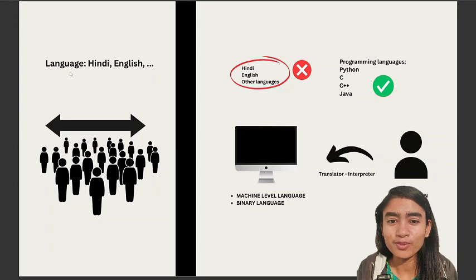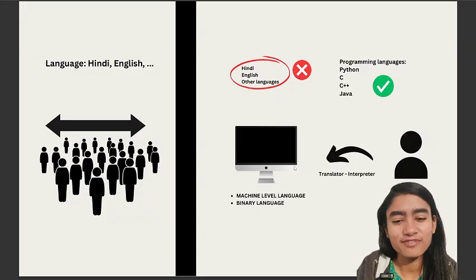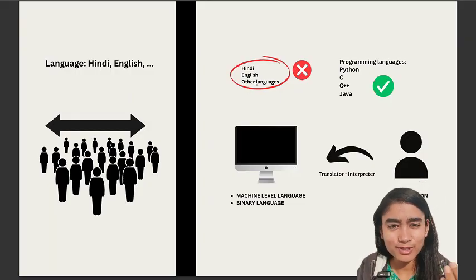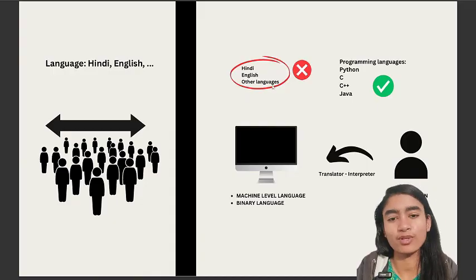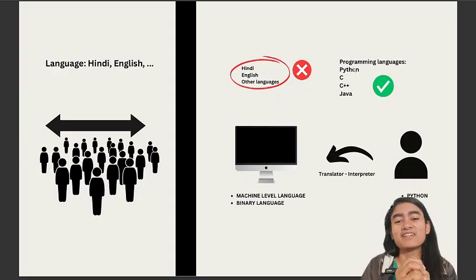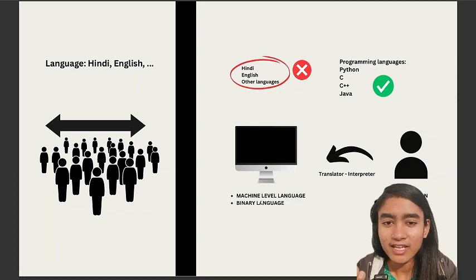If I want to talk to my computer, if I want to give some work to my computer, what do I have to do? Will I talk in English or Hindi to my computer? And suppose I talk to my computer in English or Hindi, will my computer be able to understand? No, of course not, because our computer doesn't know that. What our computer knows is machine level language or binary language. Binary language you have always seen somewhere, 0101. That language is binary language, and machine level language is also a low level language that the computer can understand.